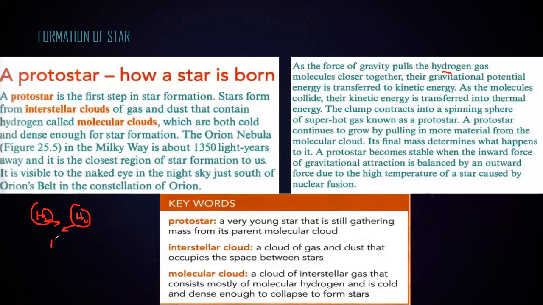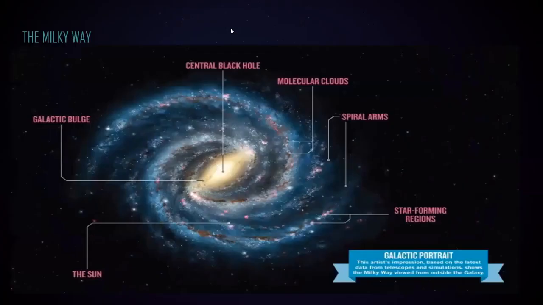When these hydrogen molecules collide with each other, they start to undergo a fusion reaction, a nuclear fusion. But it doesn't start instantly. Things are just coming together, and it becomes hot. When it becomes super hot, basically a super hot gas, that is known as the protostar. The protostar continues to grow by pulling more material from the molecular cloud. Say in this region, a star is forming.